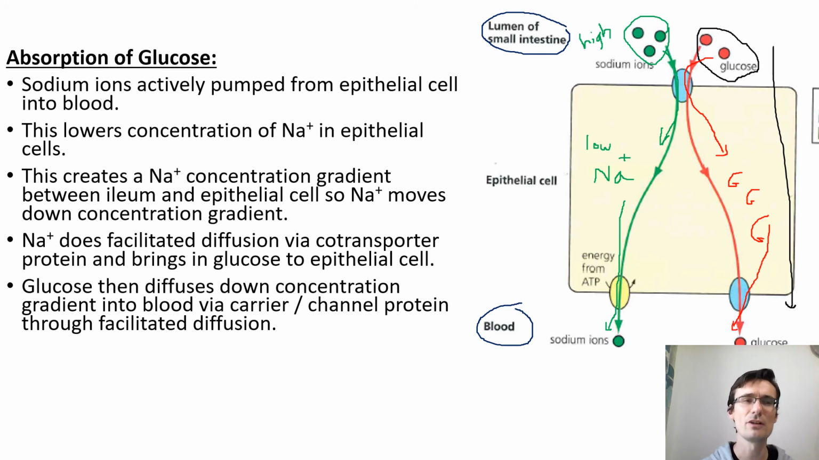Okay, so again, just go through it one more time. Sodium ions in the epithelial cell are actively pumped into the blood. This lowers the concentration of sodium in the epithelial cell, causing a concentration gradient because there's now more sodium ions in the ileum, and they diffuse across into the epithelial cells. The sodium then does facilitated diffusion by a co-transporter protein, bringing glucose into the epithelial cell, and then the glucose diffuses down the concentration gradient through the carrier protein via facilitated diffusion. So you need to know that.